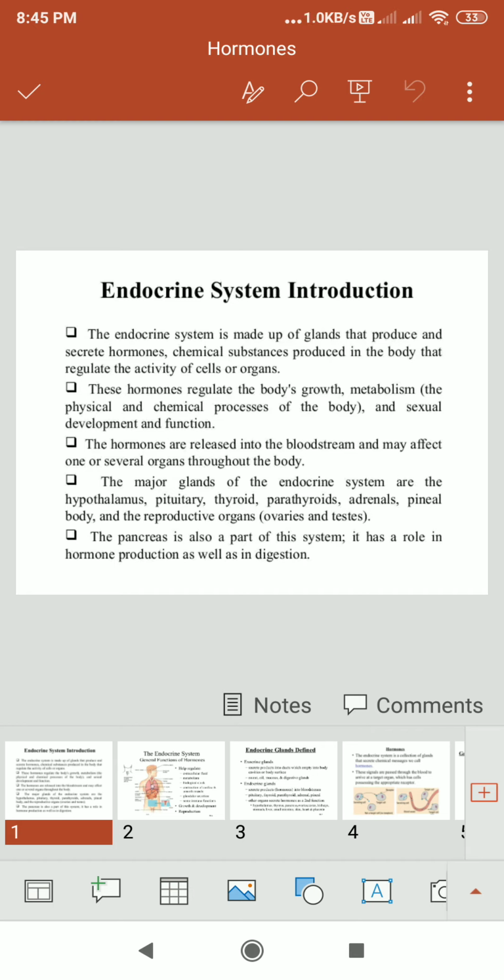Now we are going to see the definition of hormones. Hormones are nothing but synthetic substances with a similar effect to that of an animal or plant hormone. These hormones are important for animal behavior.